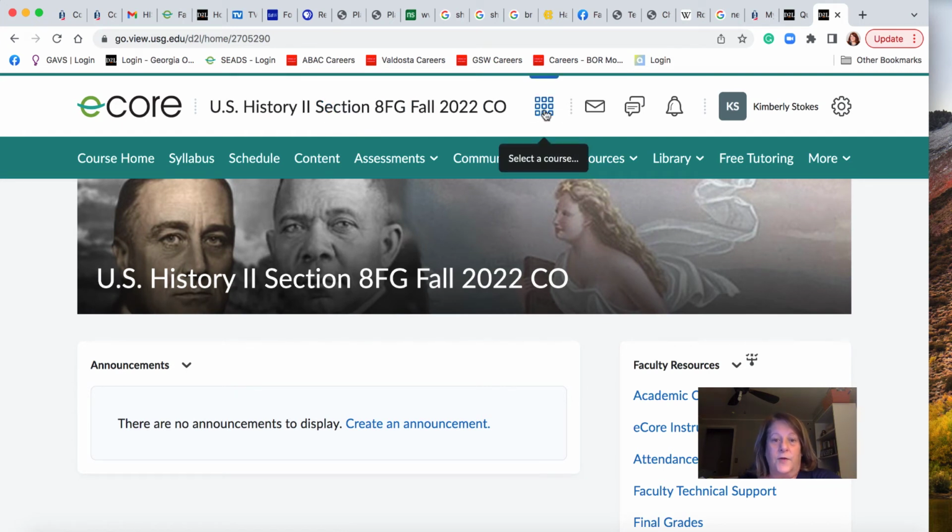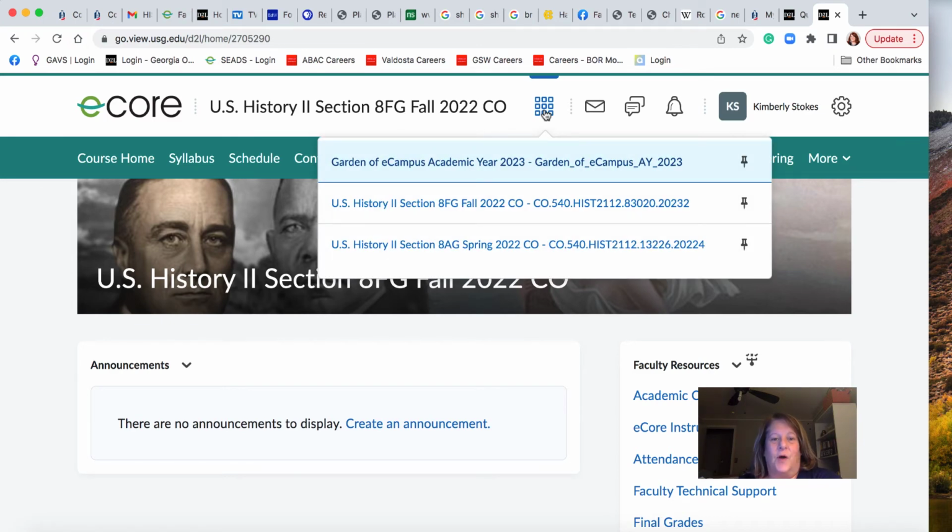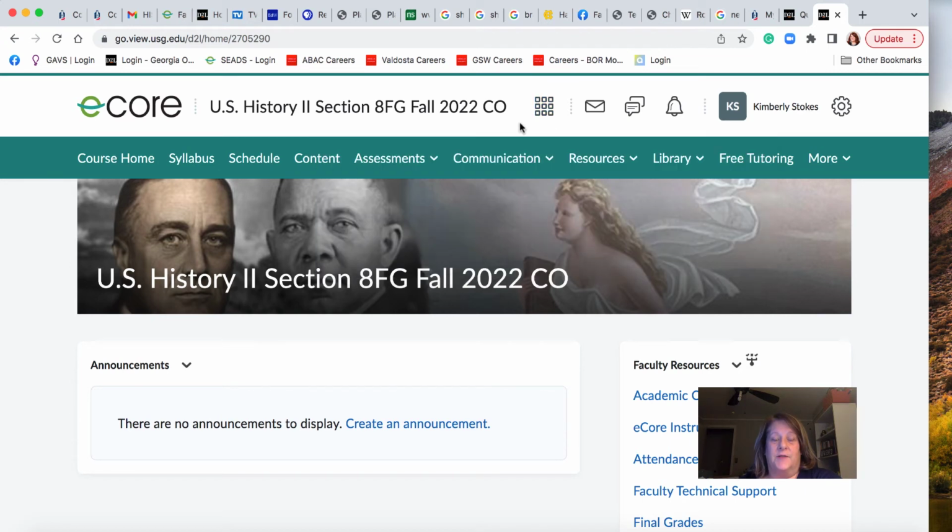Here we have our waffle. That's what it's called. I didn't name it. The online platform did. If you click on this, this shows you all the different courses that you've been assigned to since you've been an eCore student. Here is how you can email me if you like. I also have another email address that I'll show you in just a moment how you can use. Here are some notifications if you choose to use that, and then your name should appear here once you're logged in. The second toolbar right here.